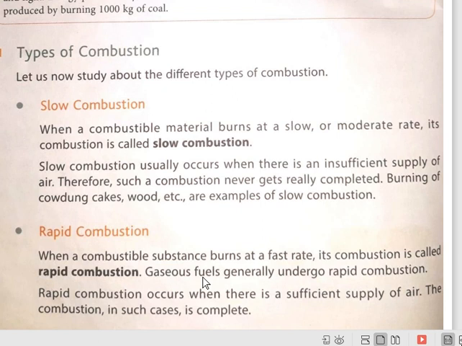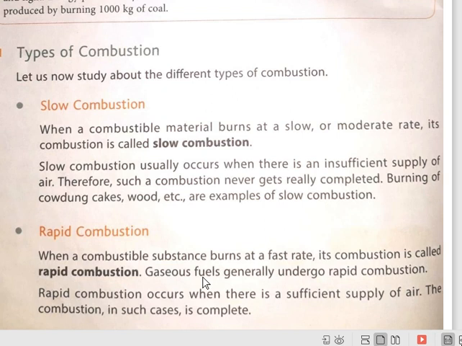The supply of oxygen or air to this material is not proper, so the combustion is at a slow rate, because the fuel is in solid form and oxygen or air doesn't mix with the fuel properly, so there is slow combustion. Okay.